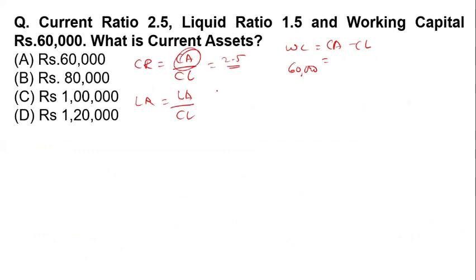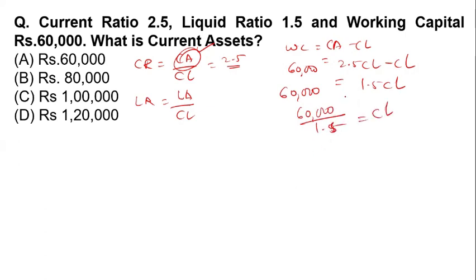So in the place of the current asset, we can put 2.5 CL minus CL, that is 60,000. And here the liquid ratio is 1.5 times current liability, so 60,000 divided by 1.5.